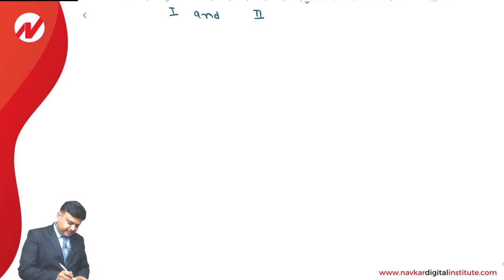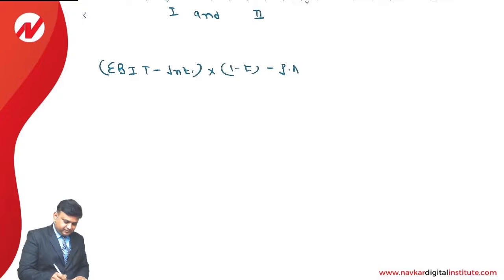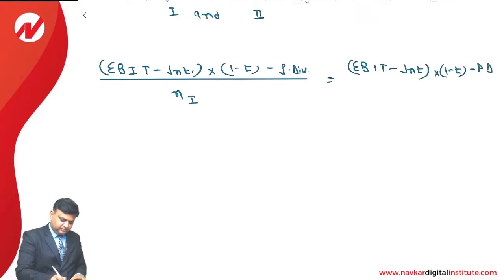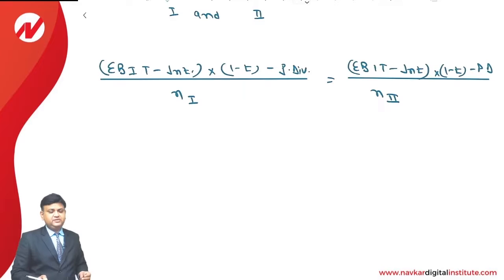Let us see how to calculate the same. We understand that earning before interest and taxes minus interest, that is earning before taxes, into 1 minus t is earning after taxes, minus preference dividend is earning available to equity shareholders, divided by number of equity shares of first financial plan, is equal to, on the opposite side, EBIT once again minus interest into 1 minus t minus preference dividend divided by number of equity shares of second financial plan. That is the way we can compute the answer.